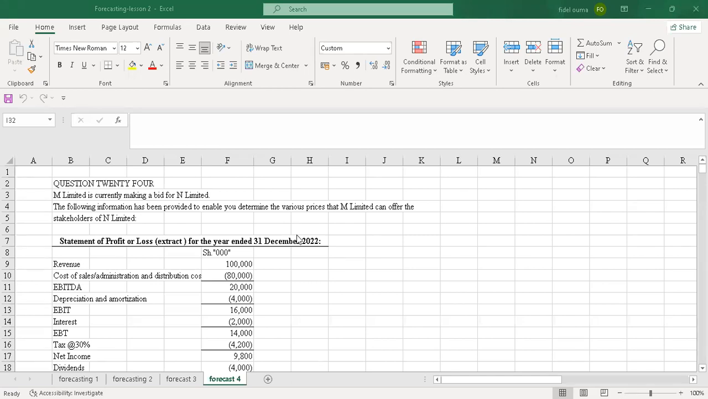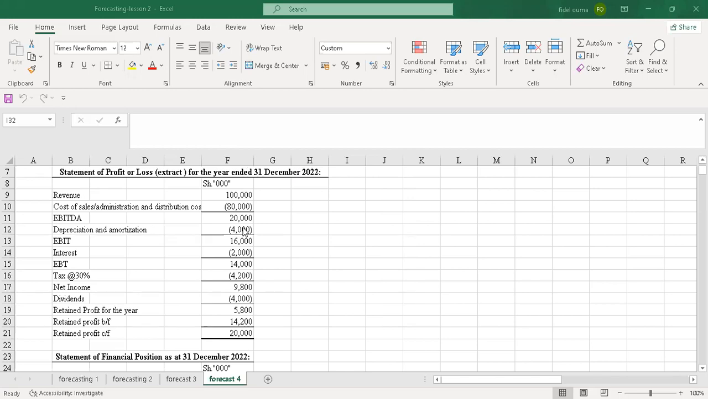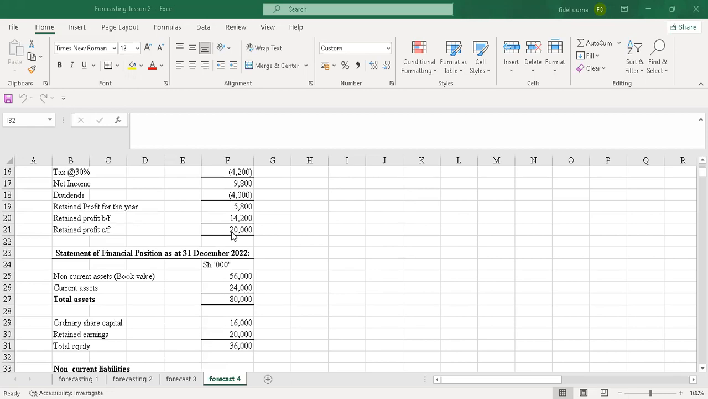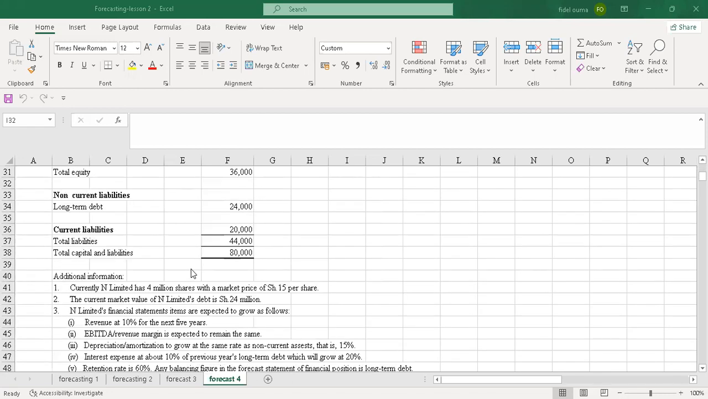And without much ado, let me go directly to the question. M Limited is currently making a bid for N Limited. The following information has been provided to enable you to determine the various prices that M Limited can offer the stakeholders of N Limited. We have statement of profit or loss for the year ended 31st December 2022.